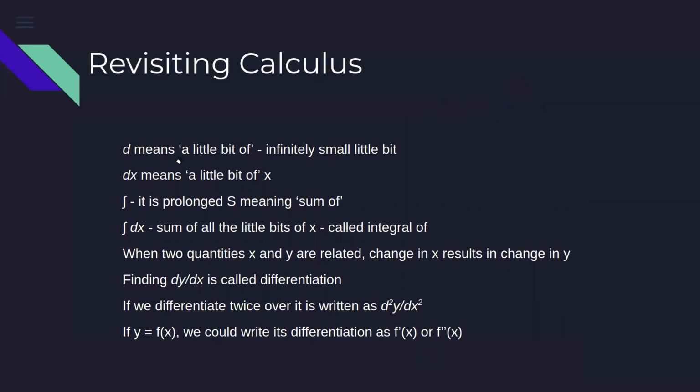Okay. So if you want to find out the change at a given point of time, we'll use certain notations. We'll use the term delta. And delta, if we translate that into English, it will just mean a little bit of, or infinitely small little bit. Okay. So what we are trying to find out is that if I change the x with a very small amount, we first took a step of 1, going from 2 to 3.